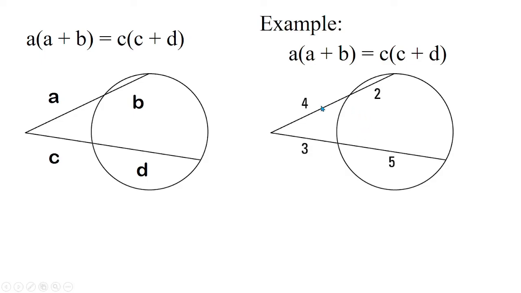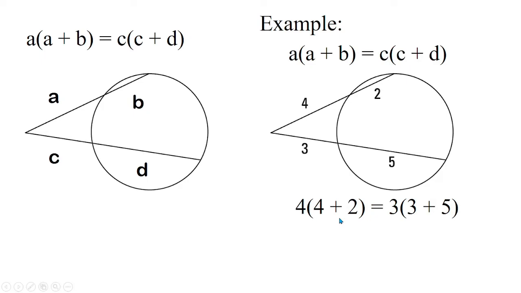So what will be our a? For example, it's 4. Of course, its b is 2. So they need to lie on the same segment. Then our c is 3. And then our d is 5. So by substitution, we have 4 times 4 plus 2 is equal to 3 times 3 plus 5.